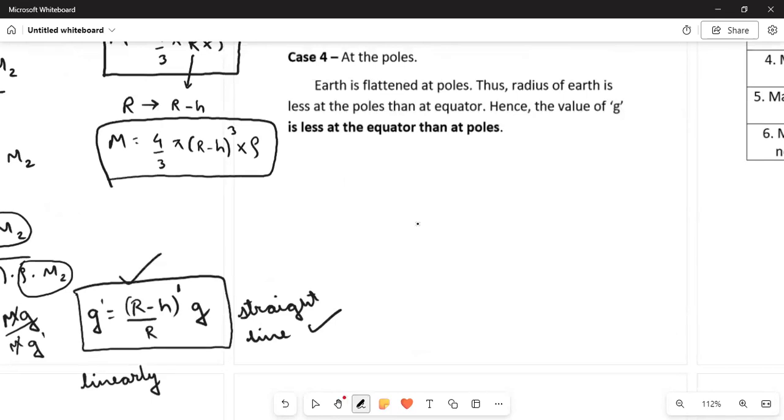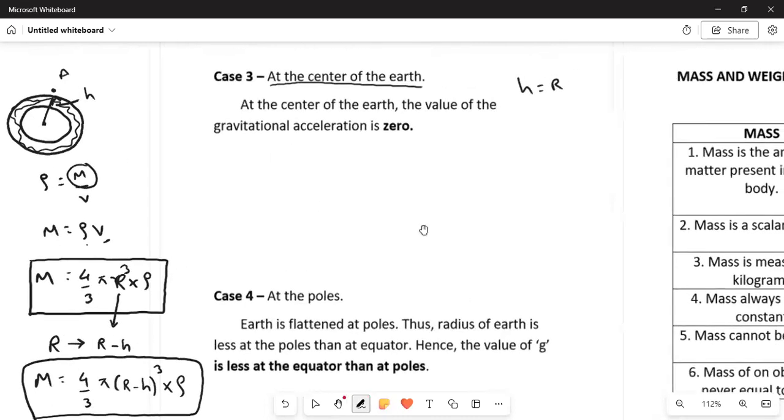In this case, our h is equal to R, so we substitute h with R into our old value of g, and this is our new value, g dash.